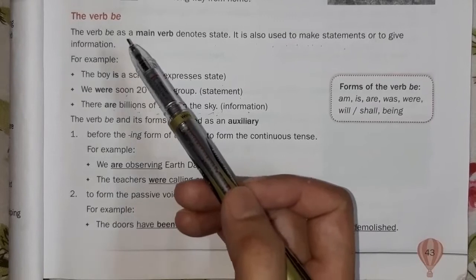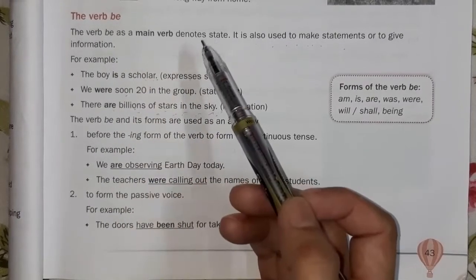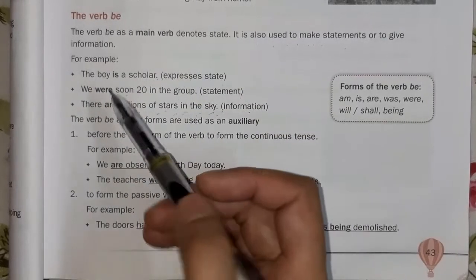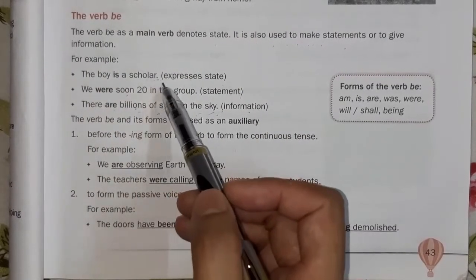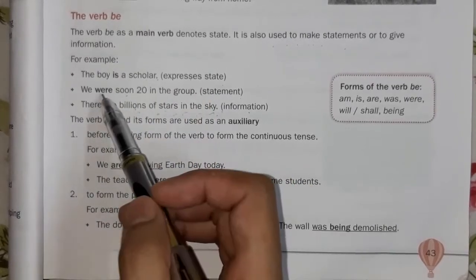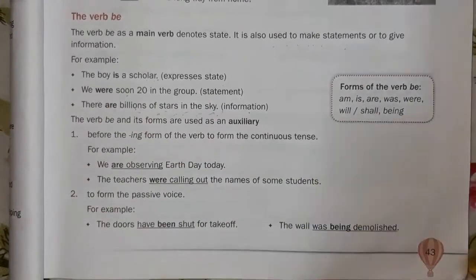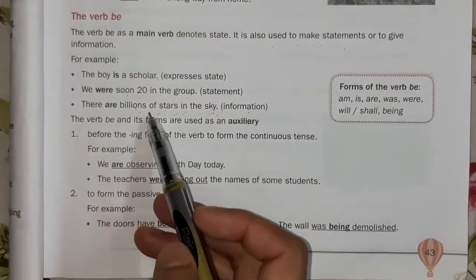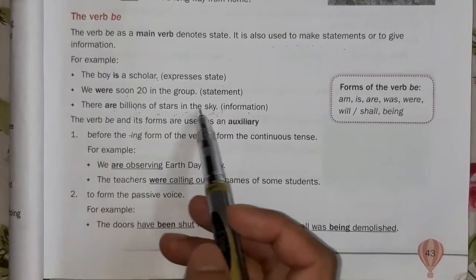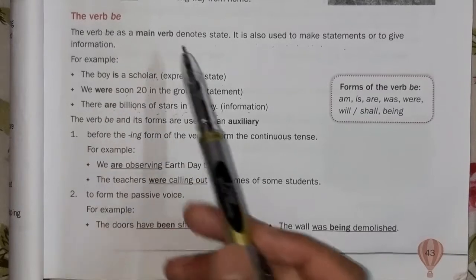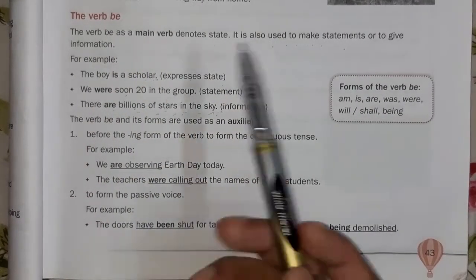For example, the girl is very good, so it is giving information about the girl. In the same way, the boy is a scholar, it is expressing state. We were soon 20 in the group, it is a statement. There are billions of stars in the sky, it is information. So when you use be as a main verb, it expresses state, statement, information, like that.